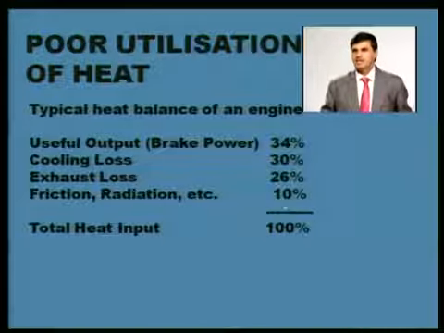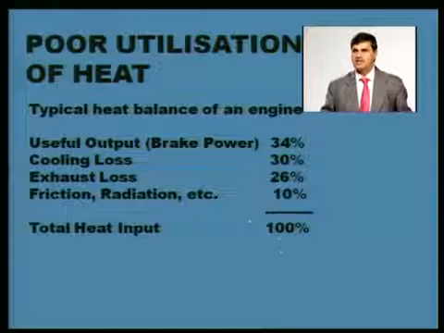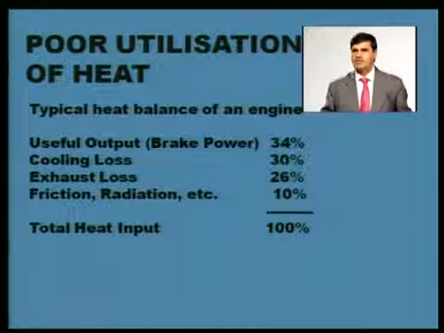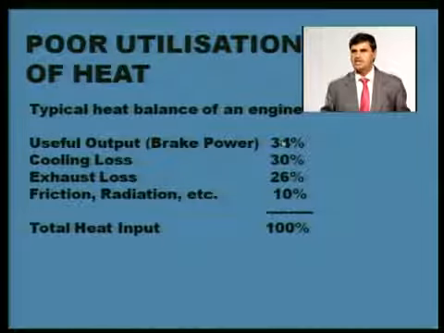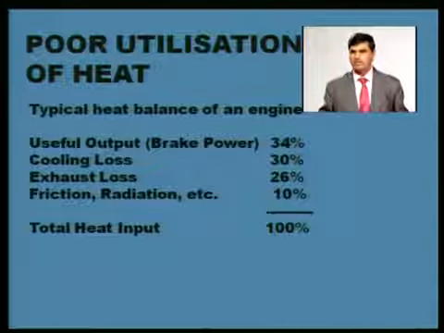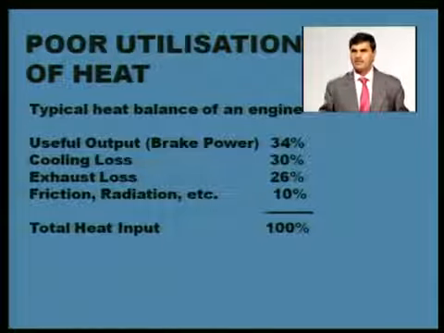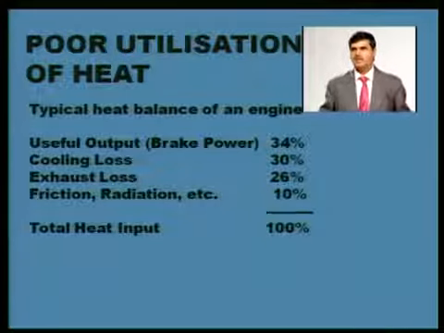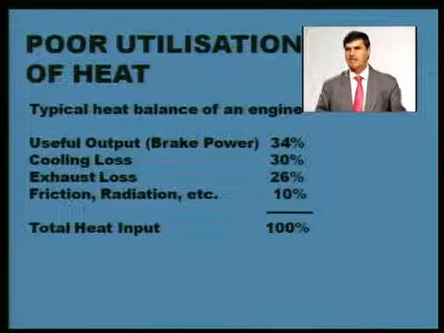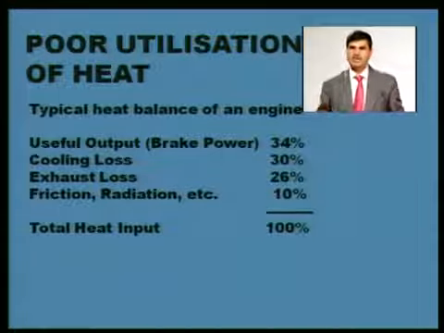So when we are making a balance sheet, out of the 100% heat which we have supplied, only 30% has been converted into useful output which we are getting on the brake shaft, on the crankshaft. Around 30% we are losing in the cooling processes. In exhaust gases, around 26% is going, and miscellaneous losses are 10%. This is termed the heat balance sheet of an engine.